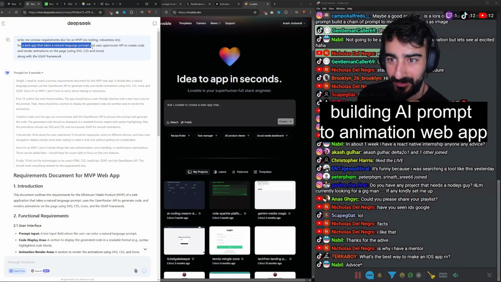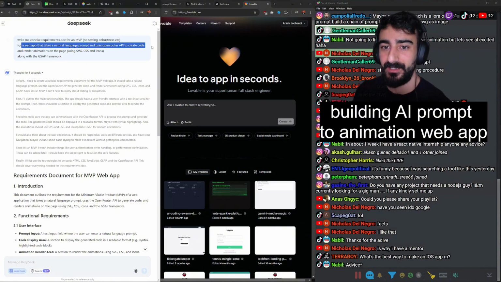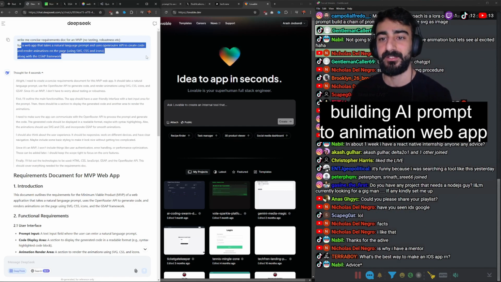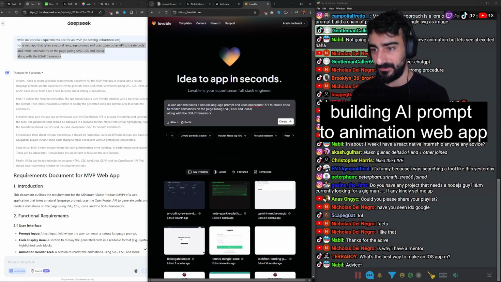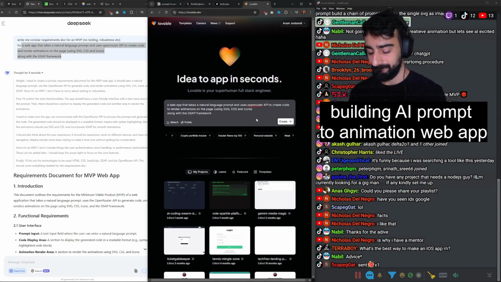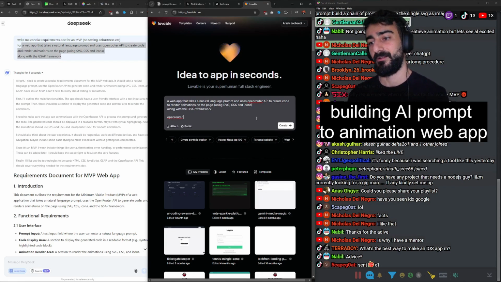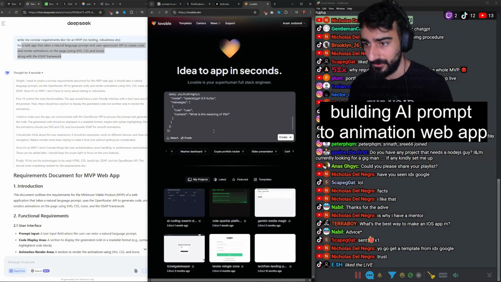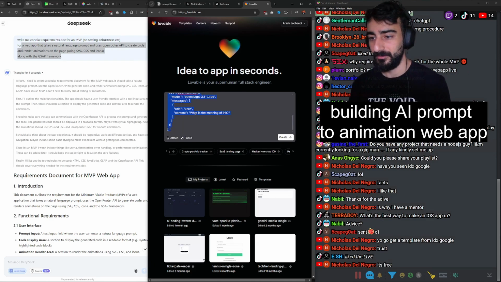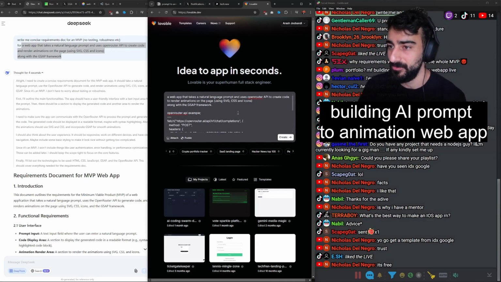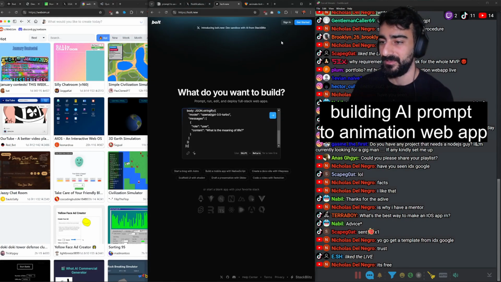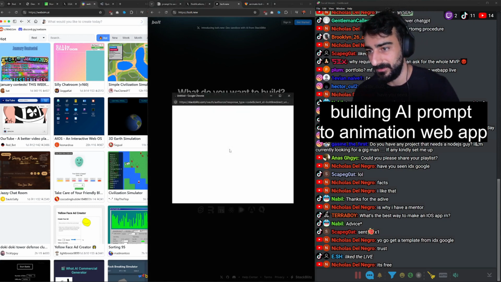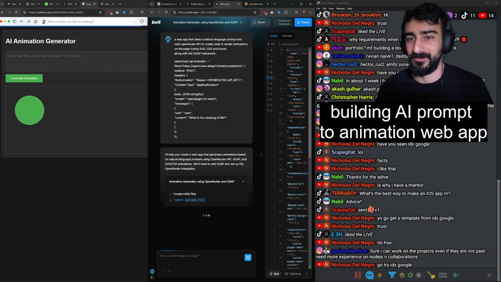Web app that takes a natural language prompt and uses the OpenRouter API to create code and renders animations on the web. So I'm going to give that to Lovable: code to render animations on the web. OpenRouter API example, and then give it fetch. All right, we're going to give the exact same prompt to Lovable, websim, and bolt.new. I think I might have to sign up for bolt.new, or sign in at least, which is really sick. Damn, look at websim, so fast.